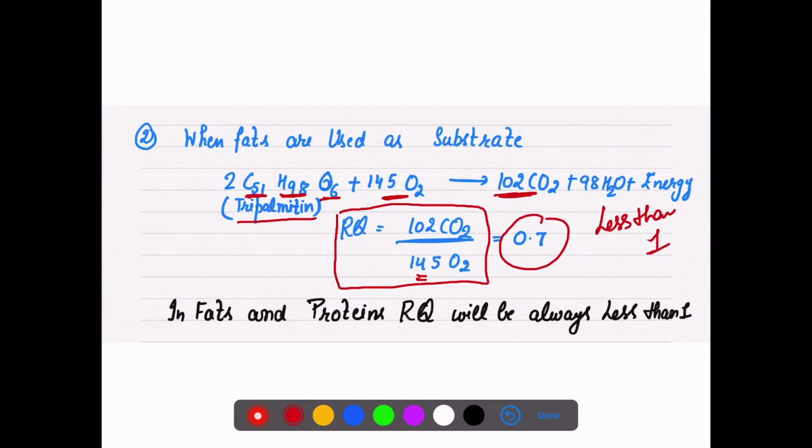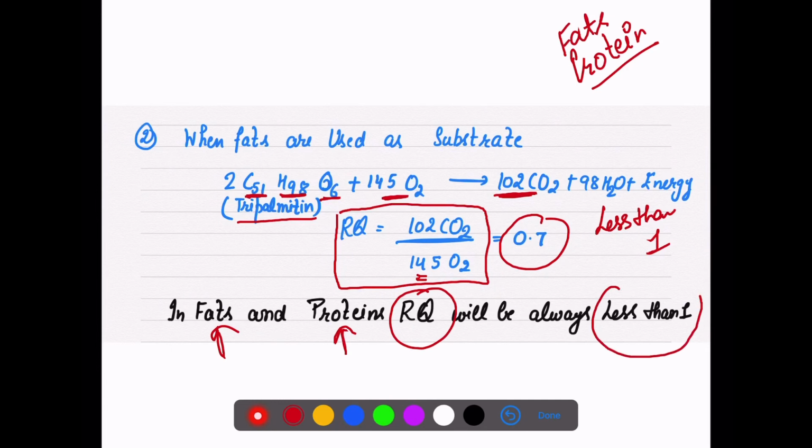So always remember that if in your MCQs any kind of fat or any kind of protein is mentioned, then you have to choose your answer on the basis of the concept that the RQ for fats and proteins will always be less than 1.